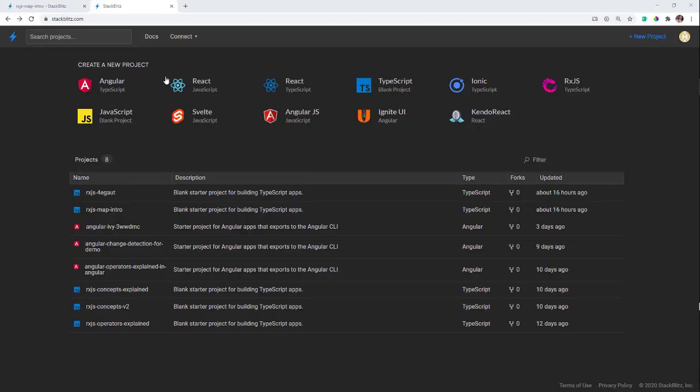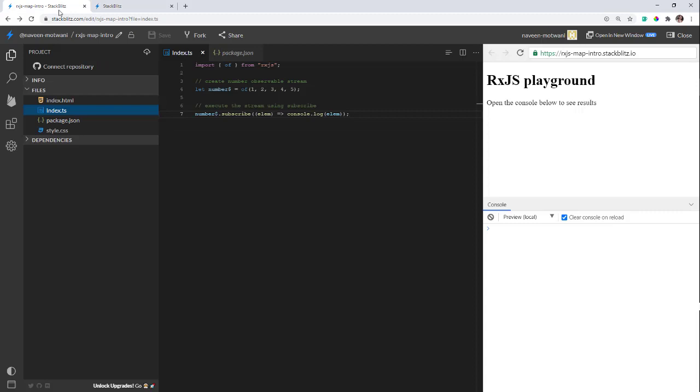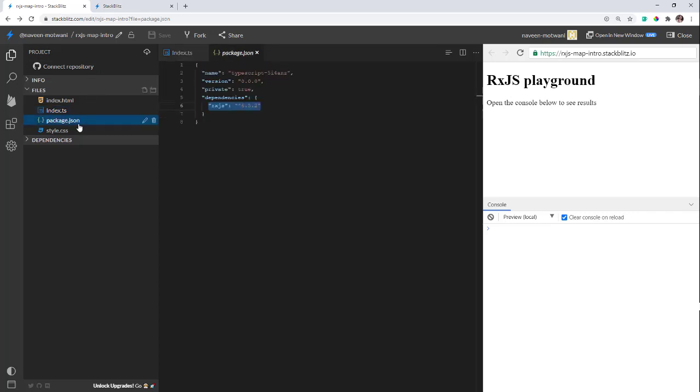For this demo, I'm going to use the StackBlitz RxJS template. To save some time, I have already set that up and added some code, and I'll just walk you through it. So here is my RxJS template in StackBlitz. If you want to introduce RxJS in your project, you just have to go to package.json and specify the RxJS dependency and the particular version. If you are using an Angular application, you will find the RxJS dependencies already included in the package.json file.